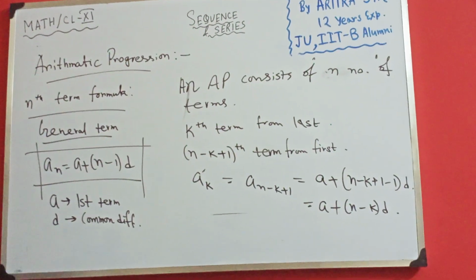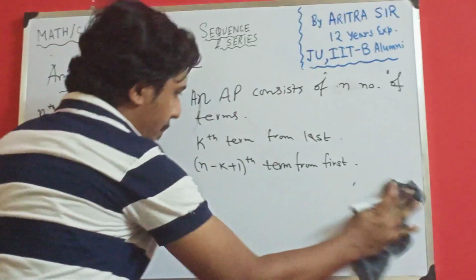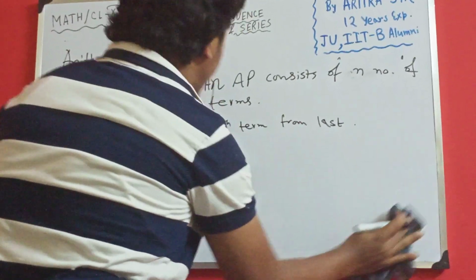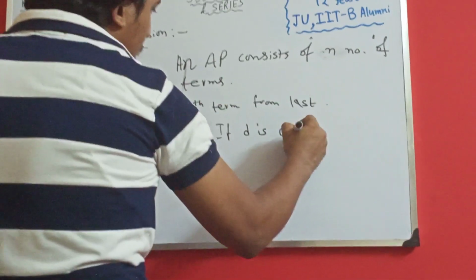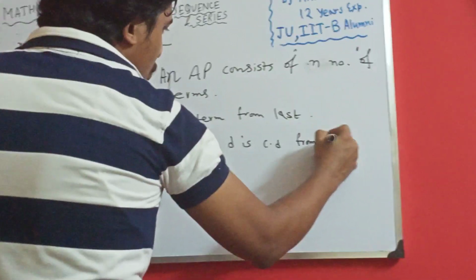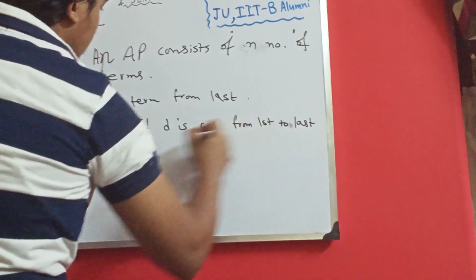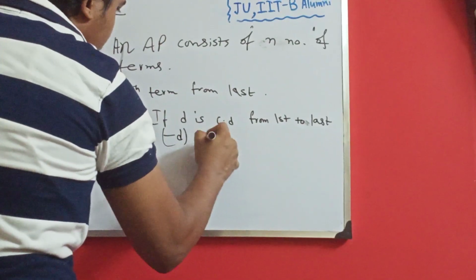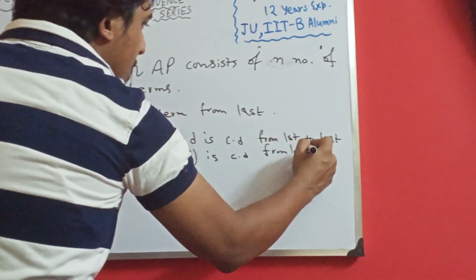In another way, see, for the kth term from last, if d is the common difference from first to last, then of course minus d is the common difference from last to first. Very easy concept.